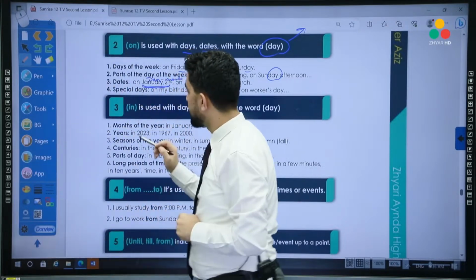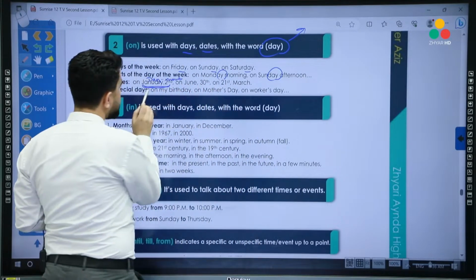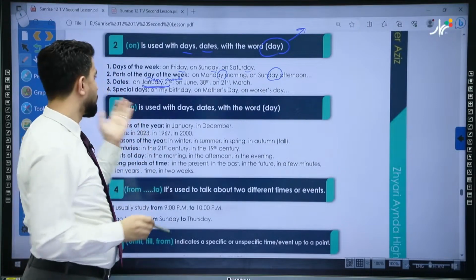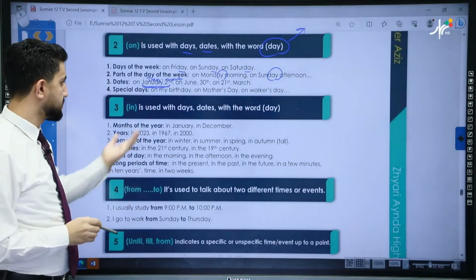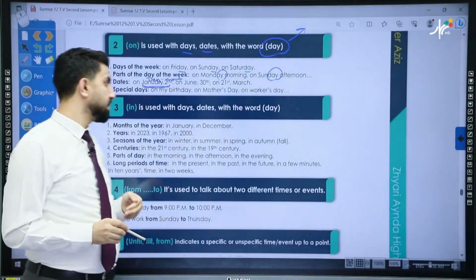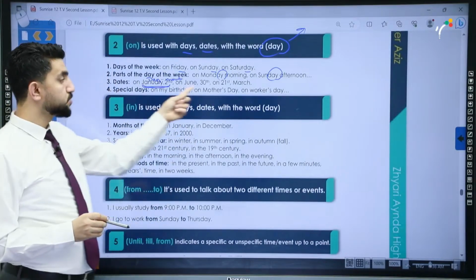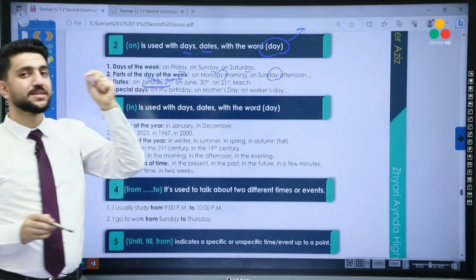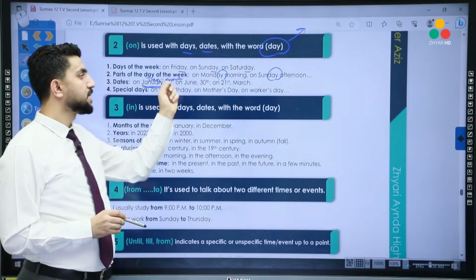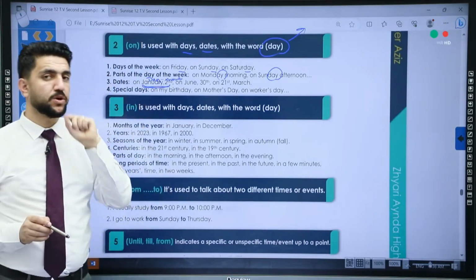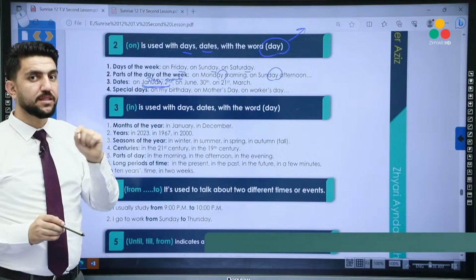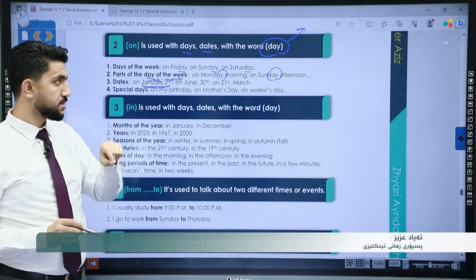Day and month. So for example, we say on January 22nd, or on January the 2nd, on June the 30th, on 21st of March, okay? So in this case, we use on. Why? Because it's one day and it's a date, but not with month. We're talking about date. That means day and month.